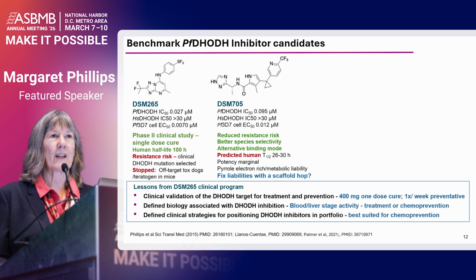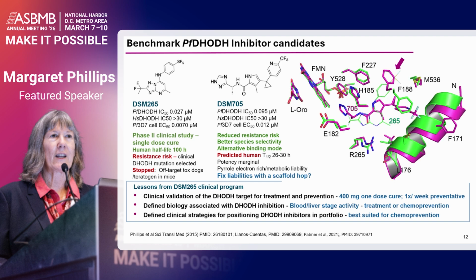And it had an alternate binding mode, which we kind of attributed to a lot of these better properties in that in this active site of dihydroorotate DHODH, you can see 265 bound in green, and 705 bound in pink. And you can see that this phenylalanine can form two different positions, and that then dictates whether the binding mode is sort of in this elongated form towards the helix that packs against the membrane or goes up into this other hydrophobic pocket. And we felt that this 705 structure really occupies a much better site and that leads to these better properties.